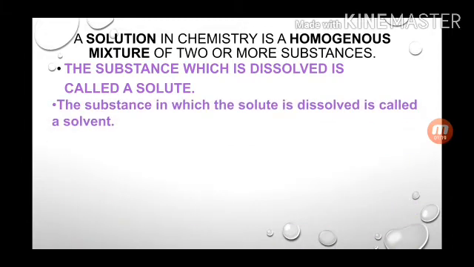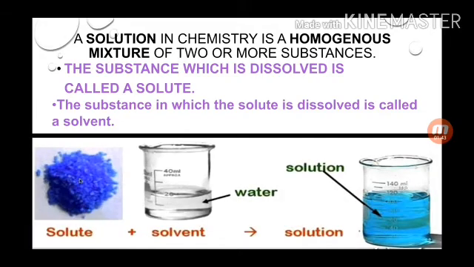The substance in which the solute is dissolved is called the solvent. Yes, the liquid part in which the solute is dissolved is called the solvent, like water, benzene, carbon disulfide, alcohol. All these are solvents, but water is known as the universal solvent because water can dissolve almost everything in it.